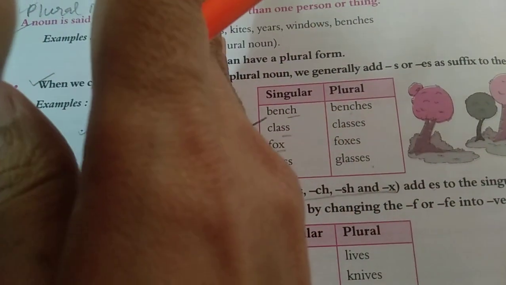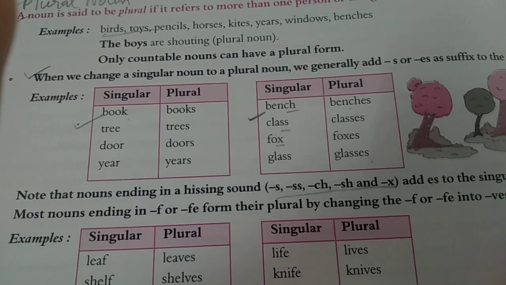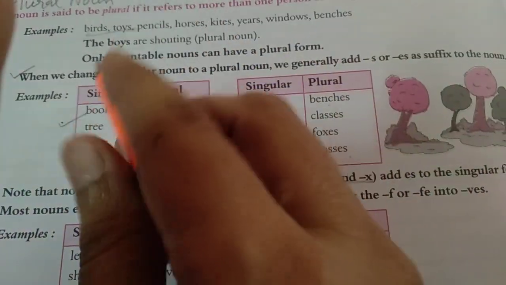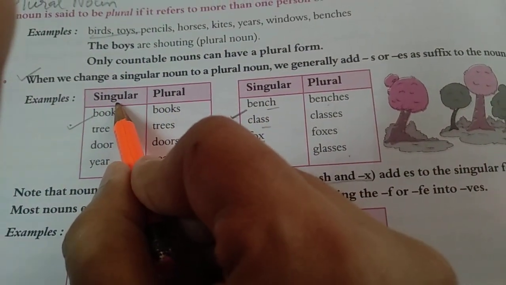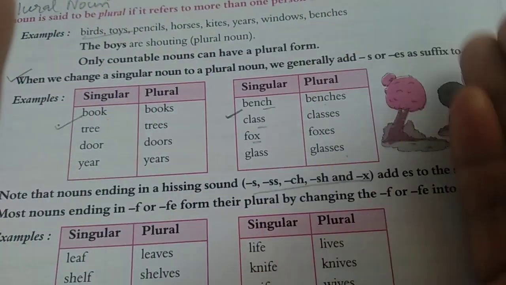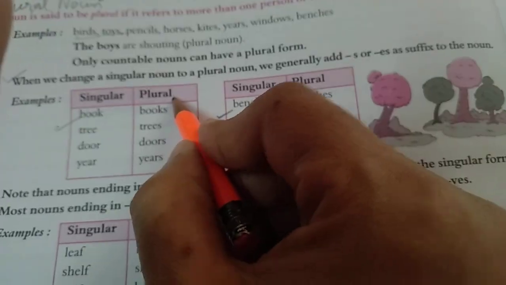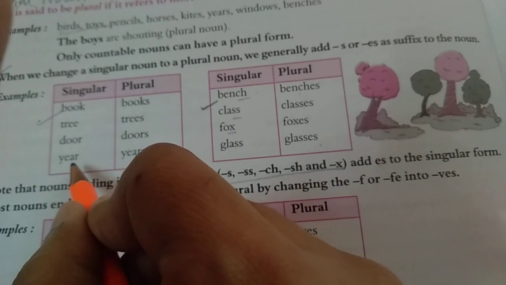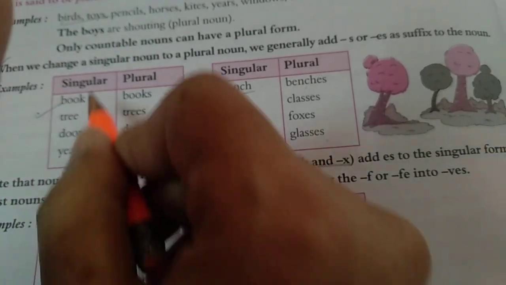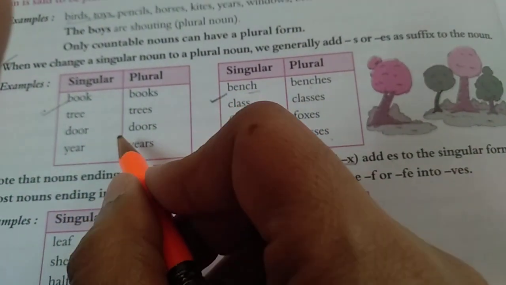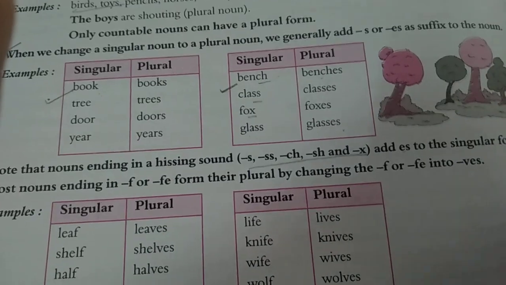So you must write down the line with both the tables. For the table, you will make just one table for all the singular and plural. You write singular on one side and on the other side of the table you write plural. You just add these words also just below, okay? And the same way you keep on adding.